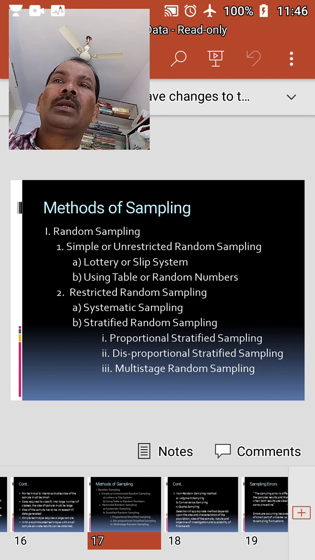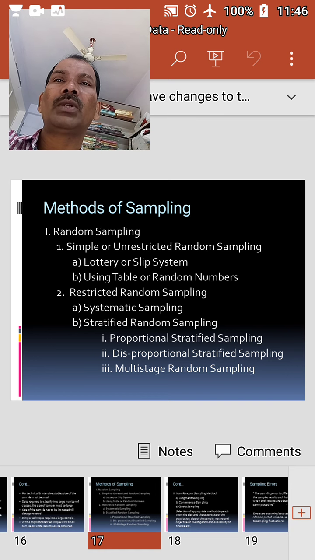But this method does not guarantee accuracy, because in the process of selection, certain representative units may be eliminated. The sample selected under this method may not be a representative one. However, this method is suitable in case of extensive investigation. This is also suitable when the identification of each and every unit in the population is difficult.